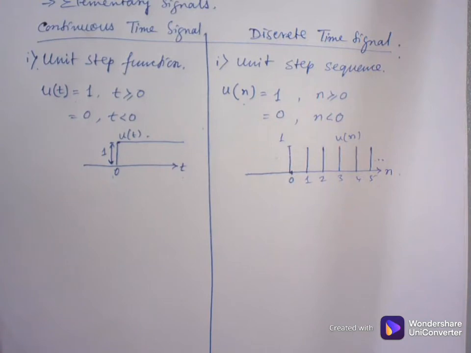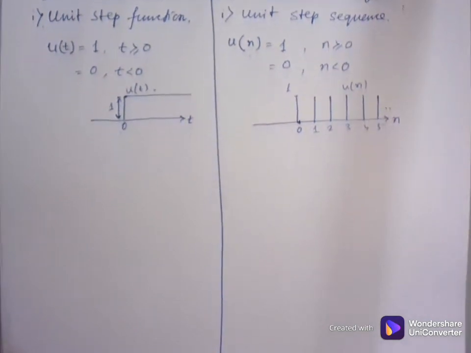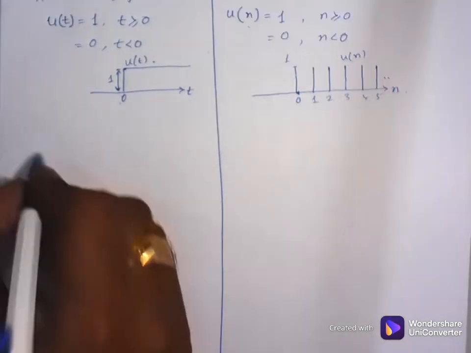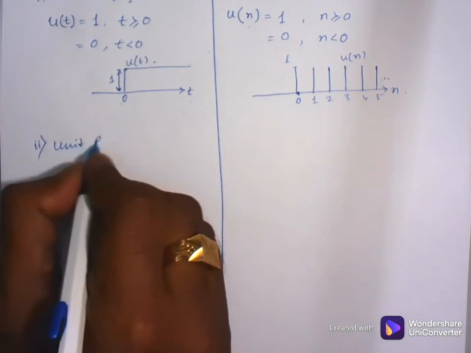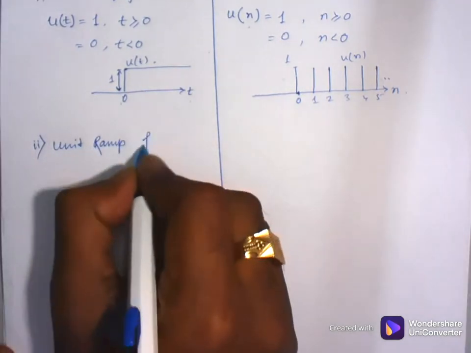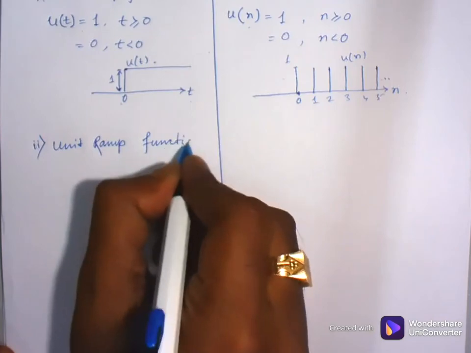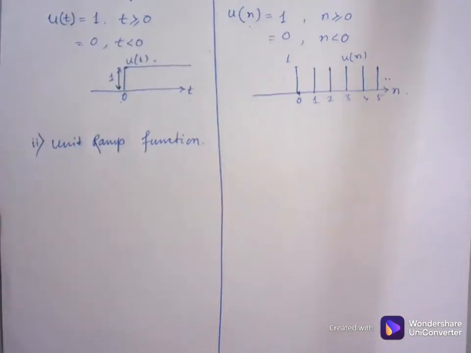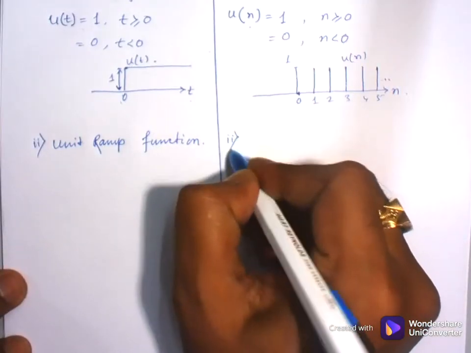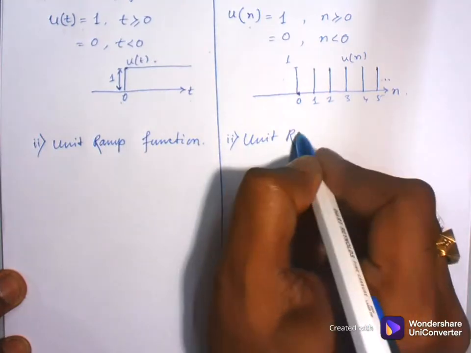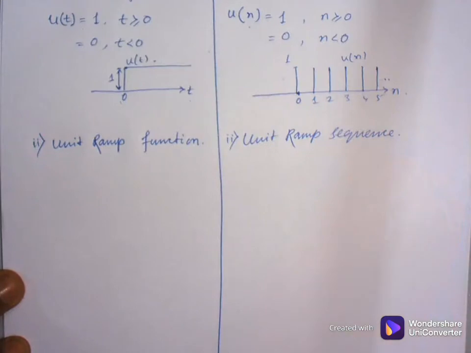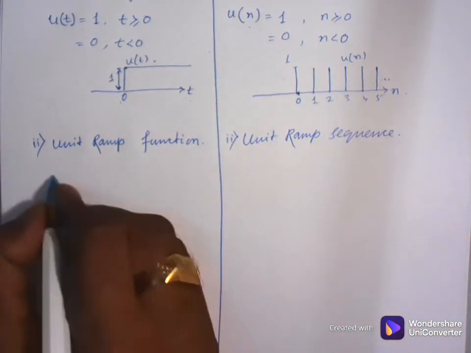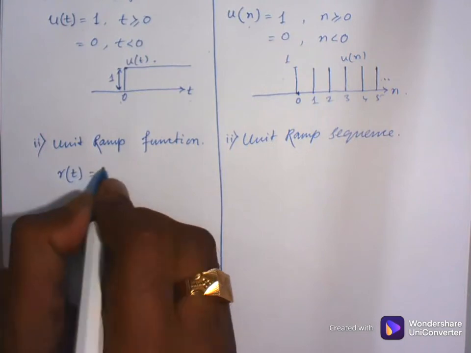Next one is unit ramp function, and similarly in this case it converts into unit ramp sequence. Ramp function means r of t equals t.